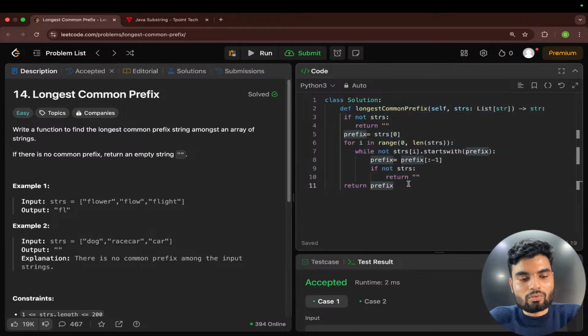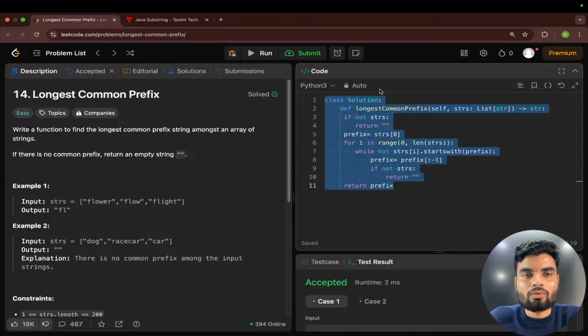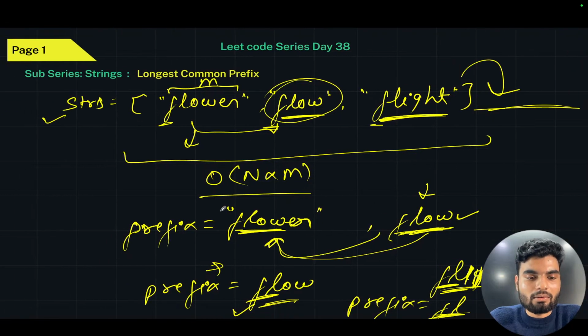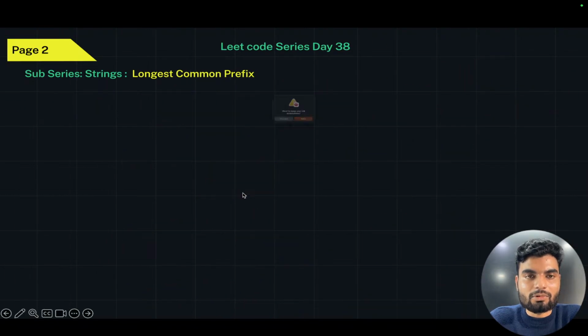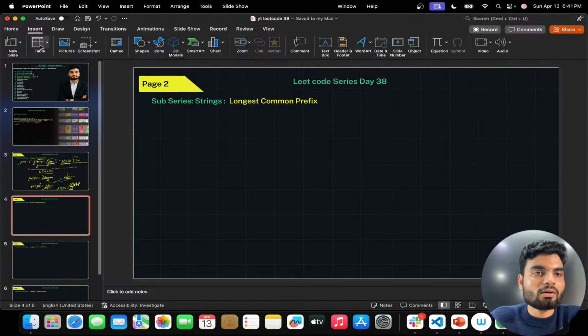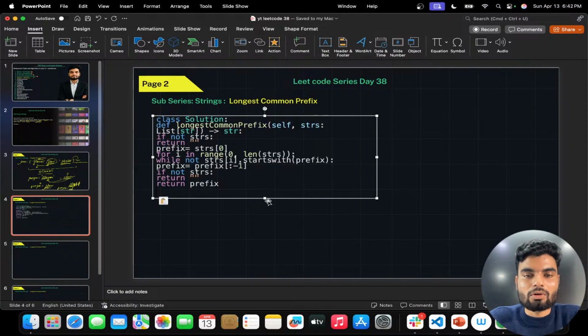I'll copy this whole code. We'll do a dry run, how this is working, I'll tell you. So now we'll come back here. I'll keep this thing and we'll paste it in the text box. Cool.